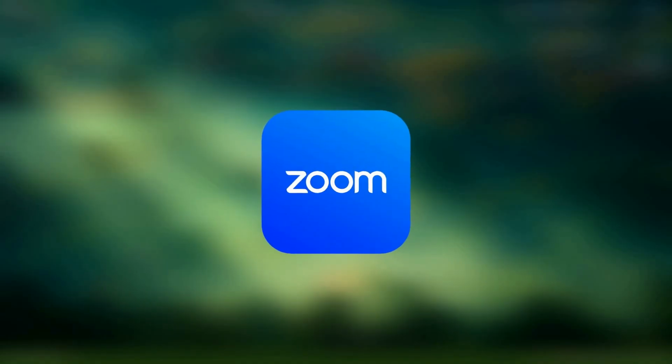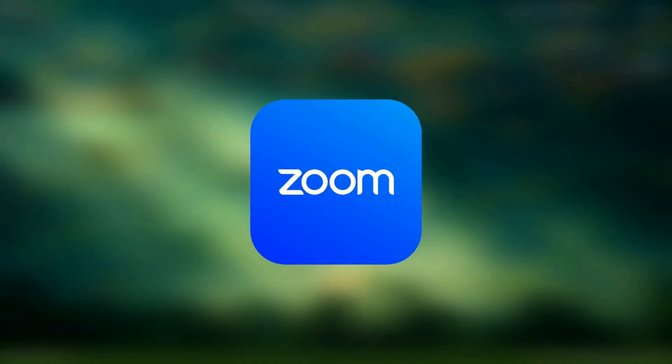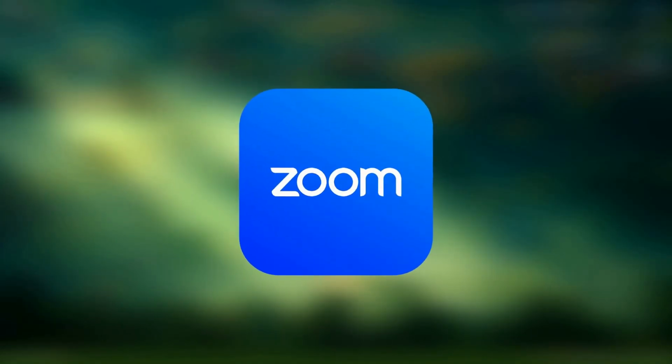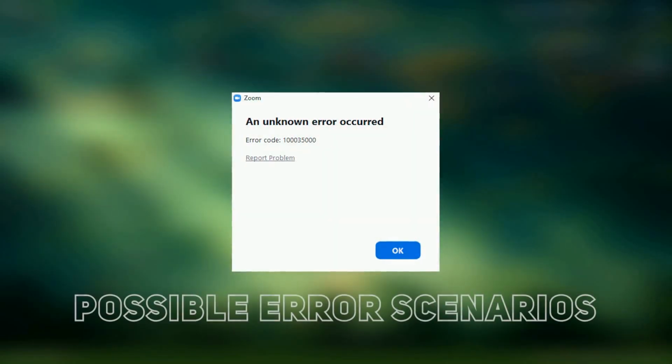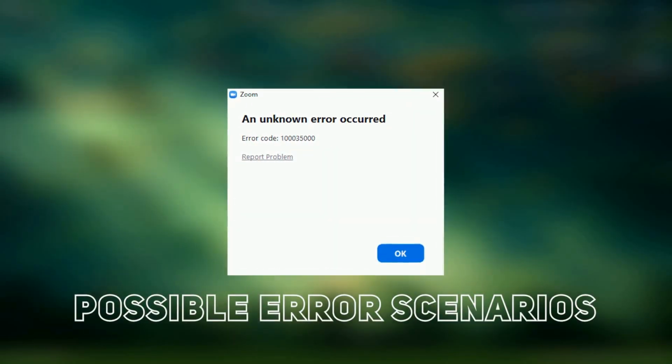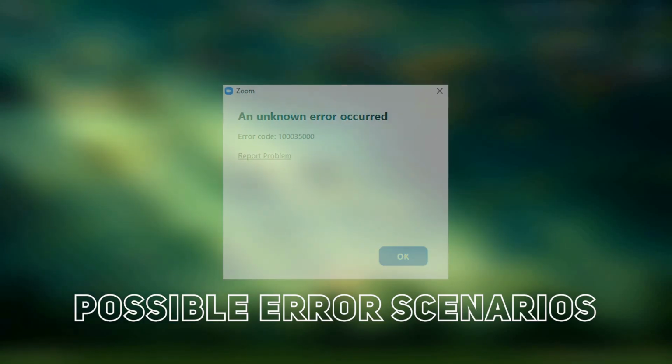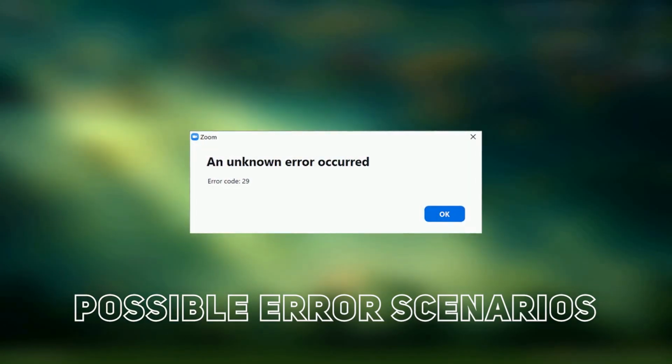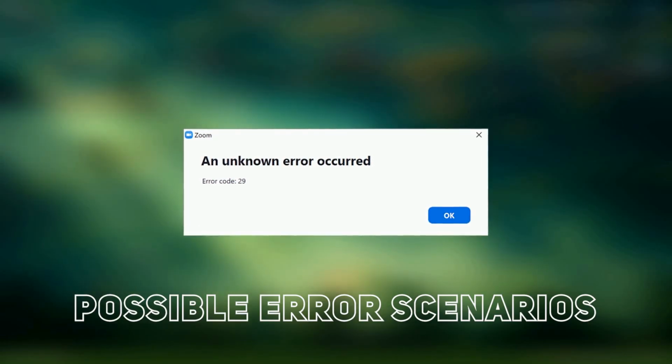Facing error 500X when trying to connect to Zoom meetings? This error can be incredibly frustrating, especially when you have important meetings to attend. But don't worry, we've got a solution for you. Error 500X typically occurs due to network connectivity issues or outdated Zoom applications.